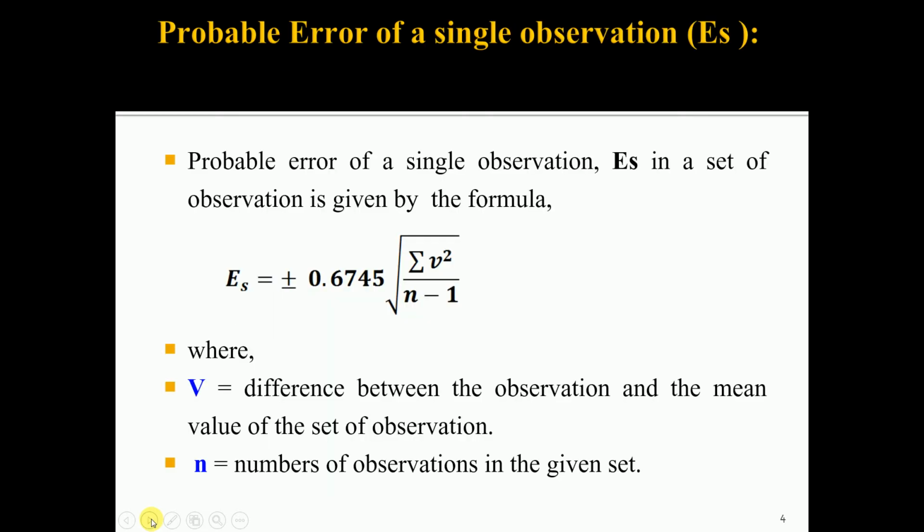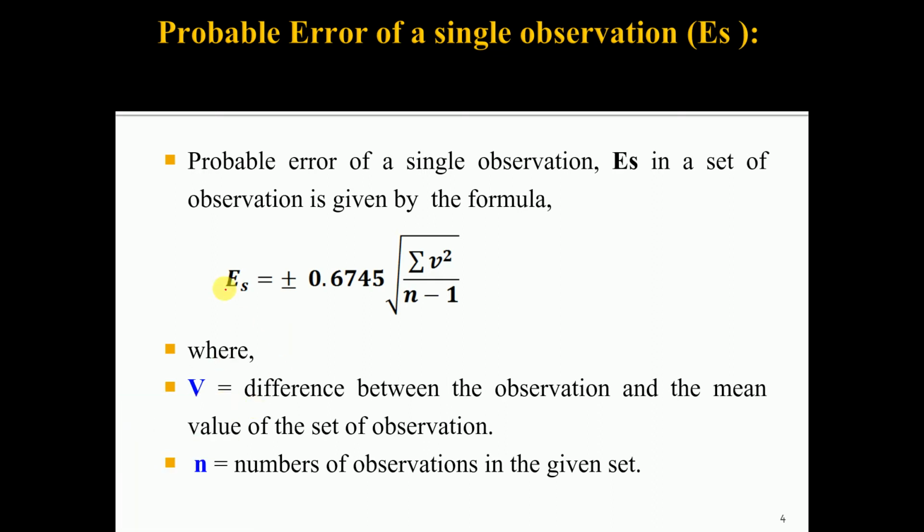It is very difficult to derive the equation for the probable error, but the equation for the probable error of a single measurement can be given, that is E_s equals plus or minus 0.6745 times the square root of summation of V squared upon n minus 1.